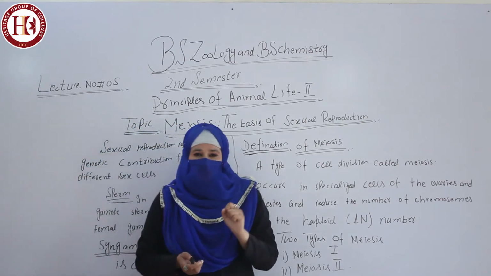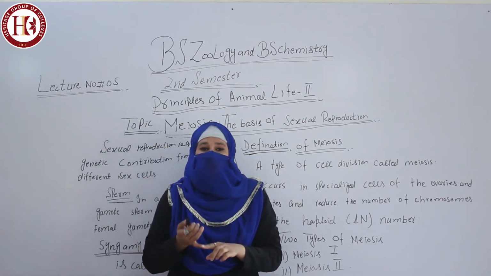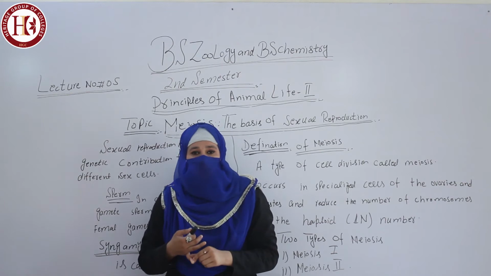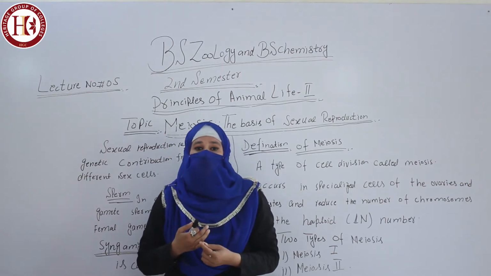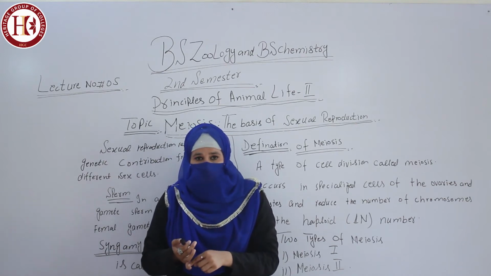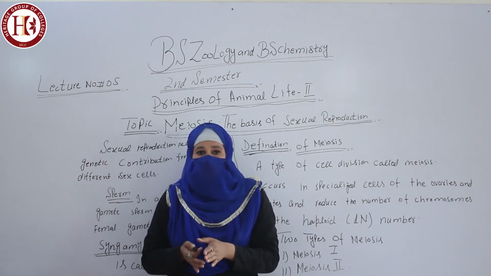There are two types of cells. First, somatic cells, the cells of the body. Second, germ cells, which produce gametes. Both types, eggs and sperm, are produced within the germ cells.